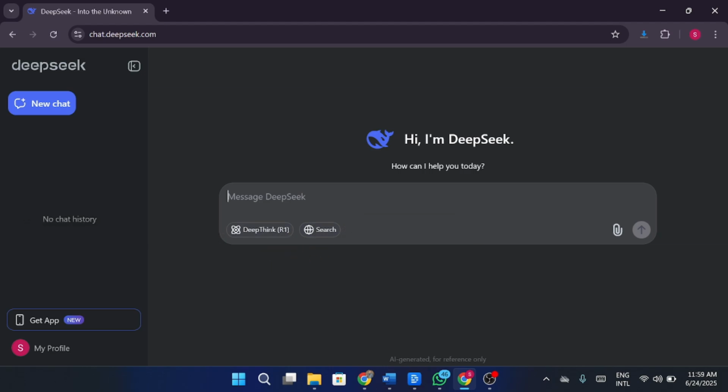Second, avoid sending too many questions in a short time. If you've already used Deepseek multiple times, the server might temporarily restrict you. In that case, wait a few minutes and try again later.